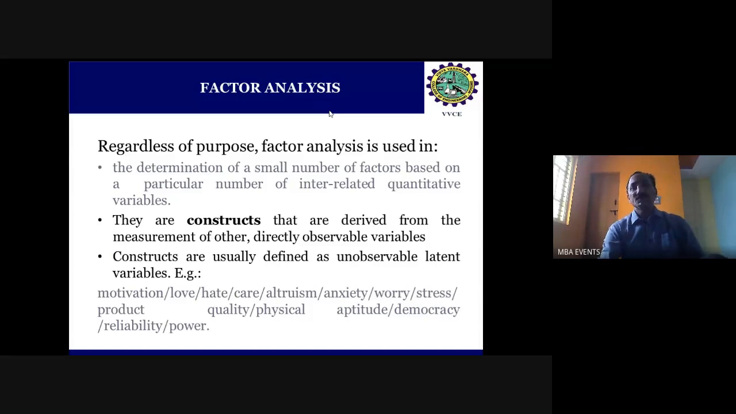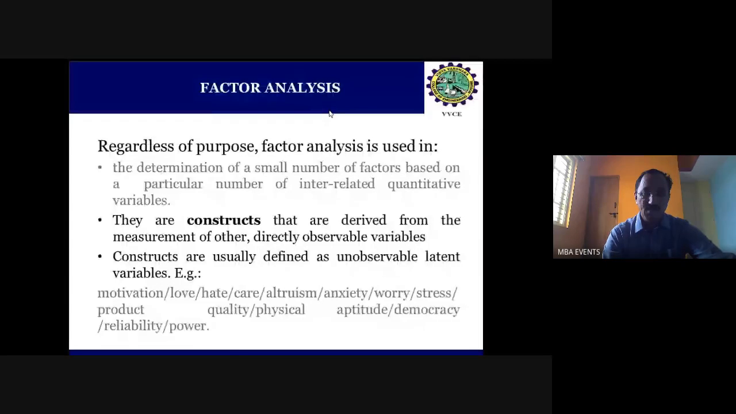So regardless of purpose, factor analysis is used in the determination of a small number of factors based on a particular number of interrelated quantitative variables. Interrelated means, suppose I want to check what the common view is, that means there is some relationship. That relationship can be analyzed by the researcher with the help of this statistical tool. And he is curious to understand what that relationship is. Does commonality exist or not? Is any common relationship existing among the different variables or not? Such things can be analyzed with the help of factor analysis.